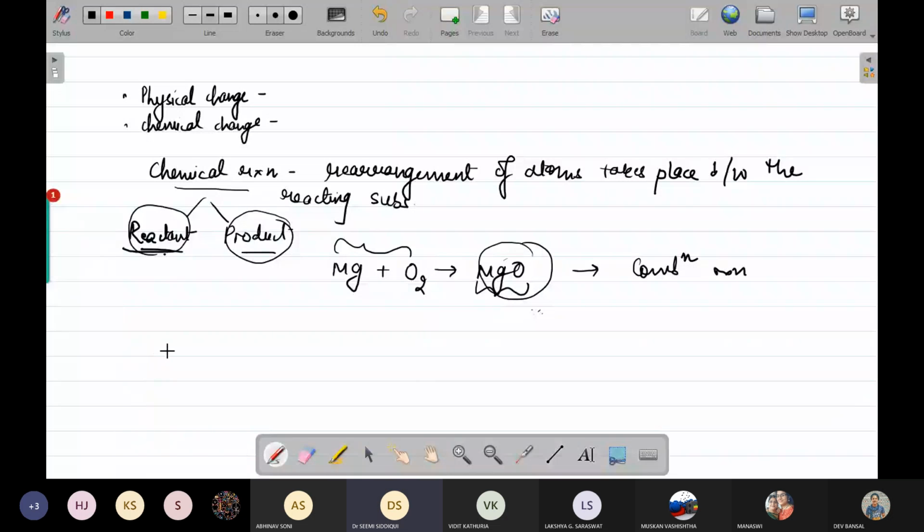The second activity which we have is the reaction between lead nitrate, that is Pb(NO3)2, plus potassium iodide, KI.